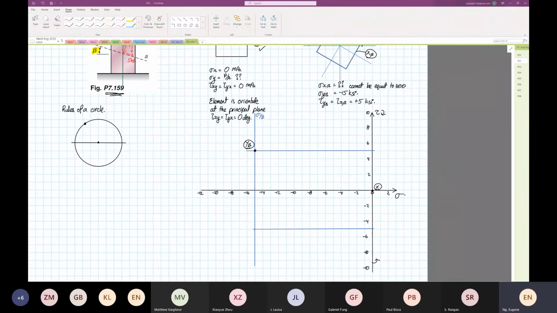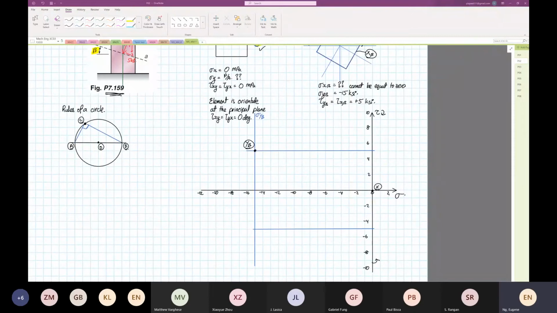So this is point A, point B, and this is point C, and the center of the circle is point O. Point C is a point that we can pick anywhere. Then when we join point A to point C and point C to point B, we know this angle is equal to 90 degrees. So we're going to use the rules of the circle to solve this problem.